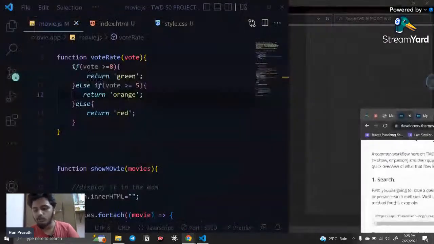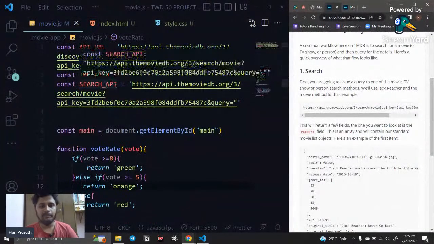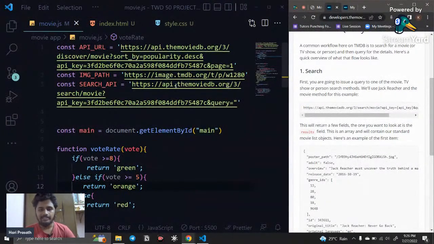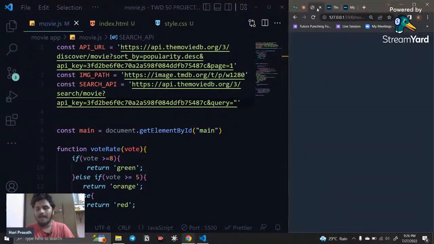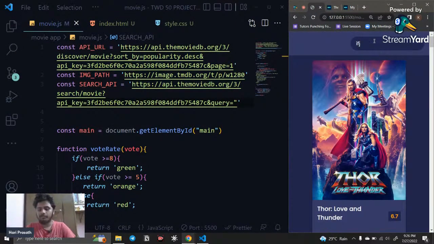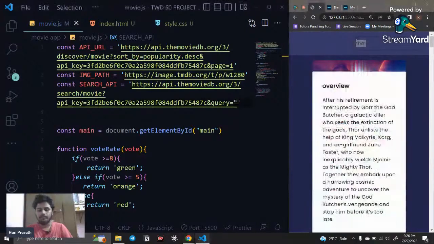So how can I do that? Here in the search API, I put everything like http://api3. Everything is put, and the only thing I have not put is the query. I need to put a plus, and here I need to add which movie I want. So where can we get that? We can search. For example, I am searching for Thor or anything like that. If I search for Thor, this should come and be pasted here. Then the movie will be displayed. How can I do that?